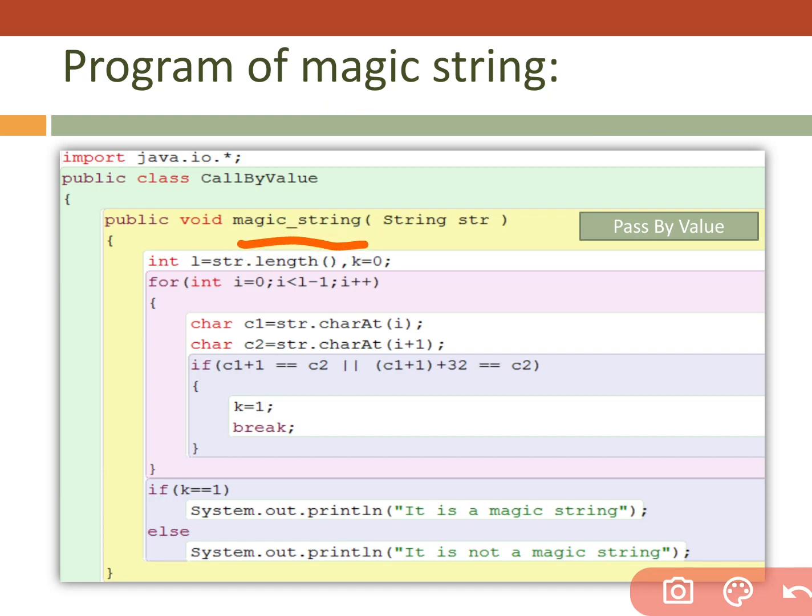That's why I use the function magic string. One word I am going to receive inside str. This one is the prototype of the function, and this prototype is receiving a value which is a primitive value. It is a class with a collection, but it behaves like a primitive data type. That's why it works as call by value.